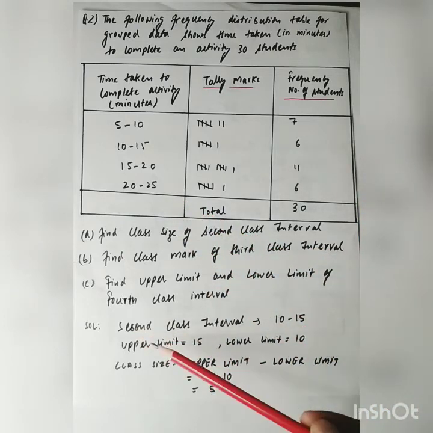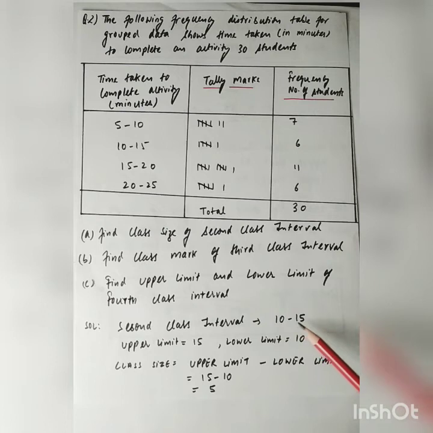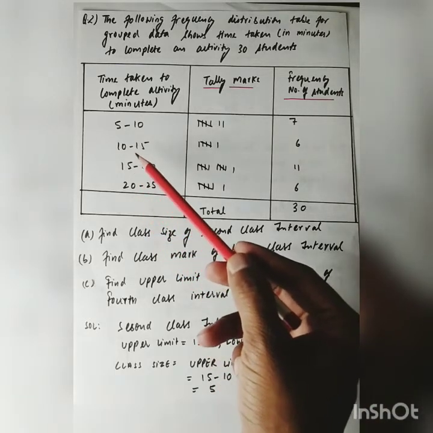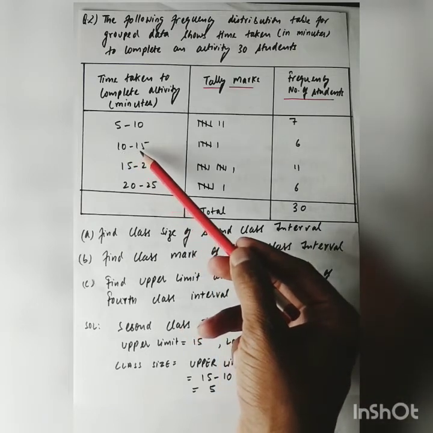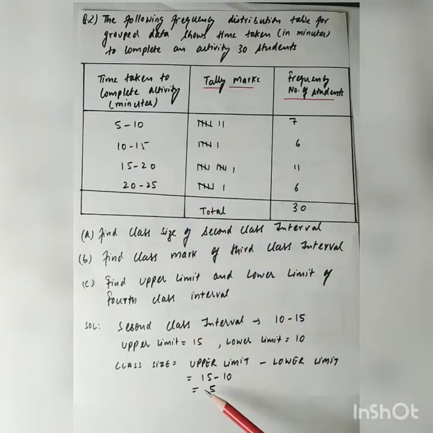For second class interval, class is 10 to 15, its upper limit is 15 and lower limit is 10. Class size is given by formula upper limit minus lower limit. So it will be 15 minus 10. Here in second class, lower limit is 10 and upper limit is 15. So this will be 15 minus 10, that is 5.